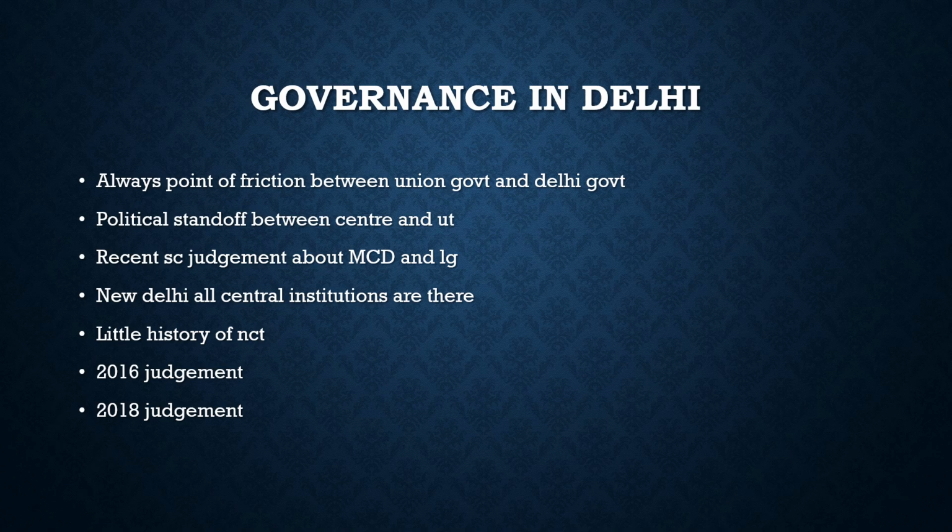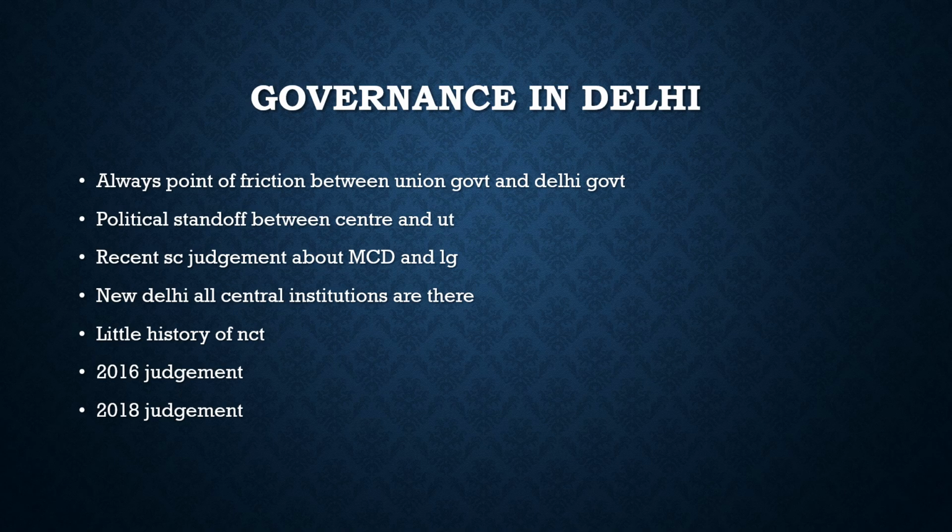About the Delhi government, we should understand some historic background. In 1950, it was made a Part C state, and in 1956, it was made a union territory. And by the 69th Amendment Act, it was given an elected assembly. In this elected assembly, there were three important subjects, which are land, public order, and police. They were put under the union government. Why were they put under the union government?